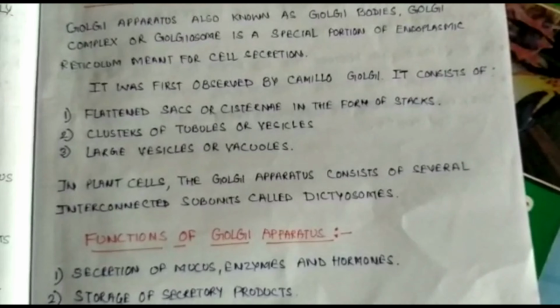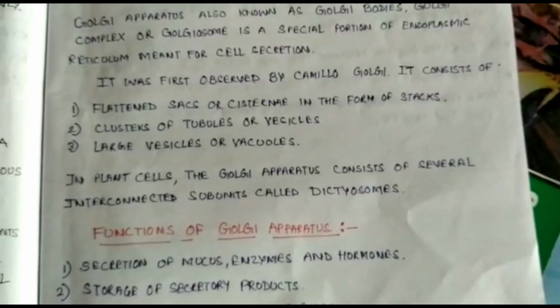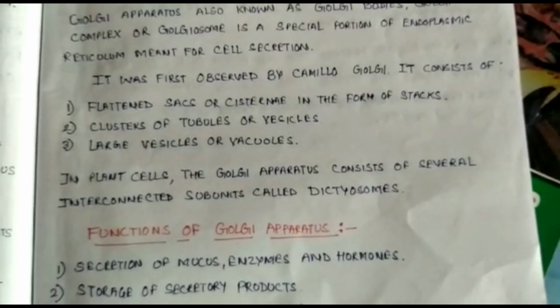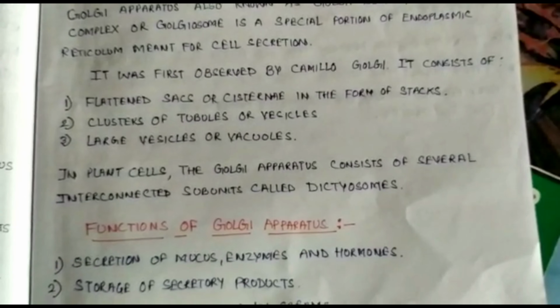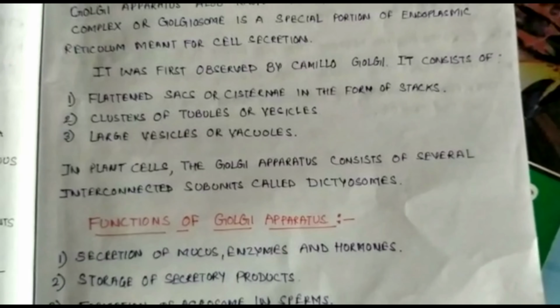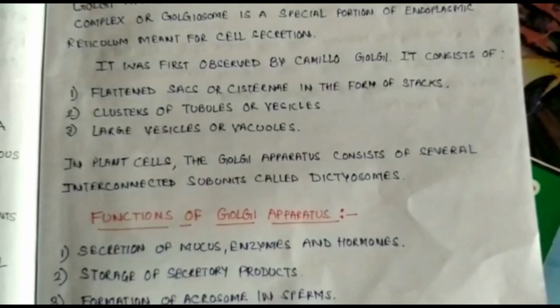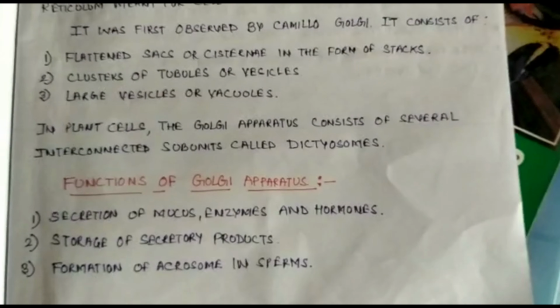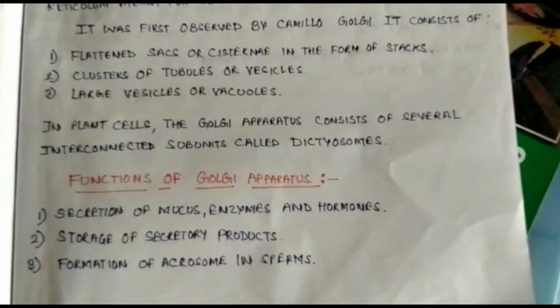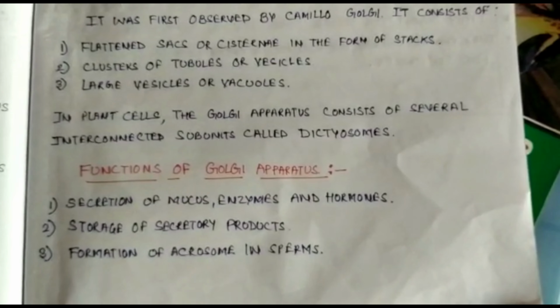If we discuss its structure, we see that these are flattened sacs, means flattened bag-type structures, and cisternae in the form of stacks, large vesicles or vacuoles are present in it. In plant cells, the Golgi apparatus consists of several interconnecting subunits. These are called the dictyosomes. Now come to the functions of Golgi apparatus. It helps in the secretion of mucus, enzymes and hormones, storage of secretory products, and formation of acrosome in sperms.